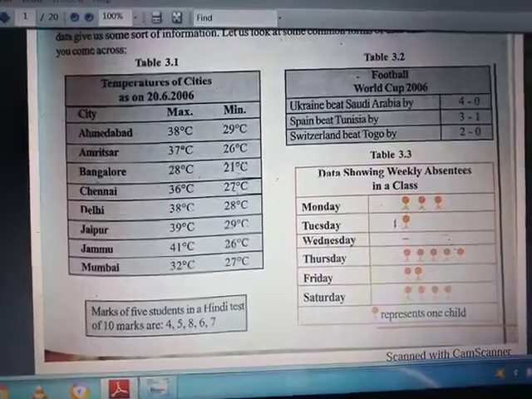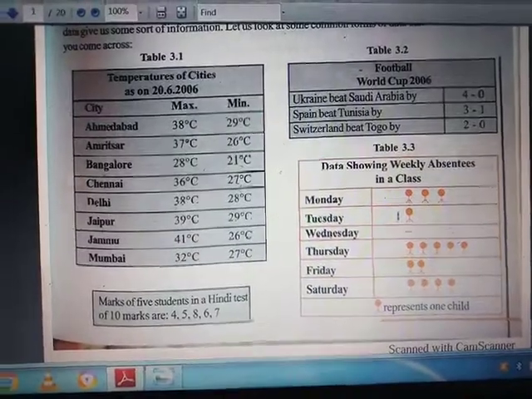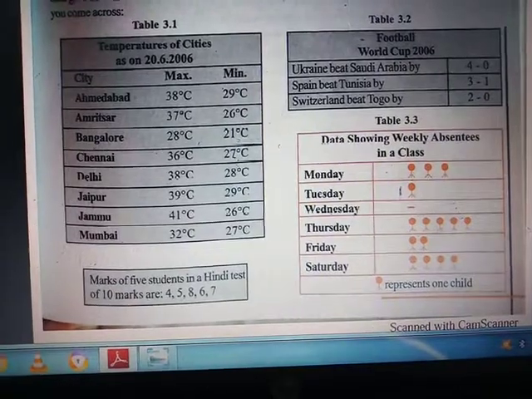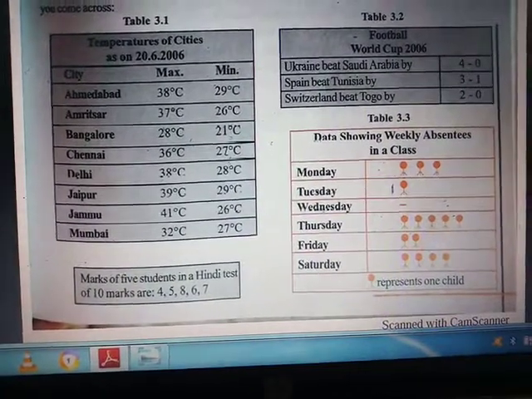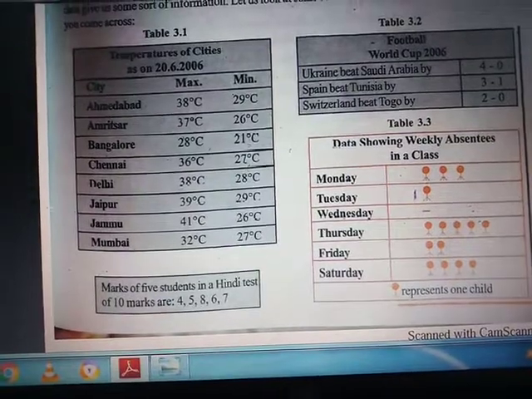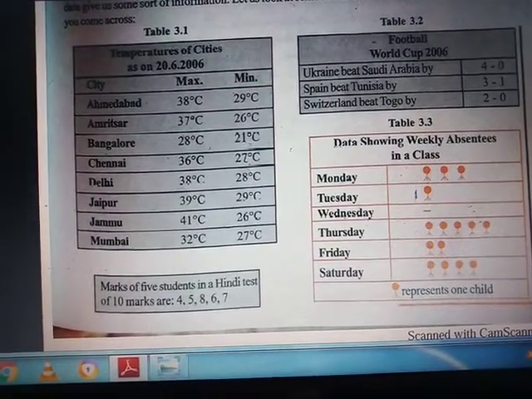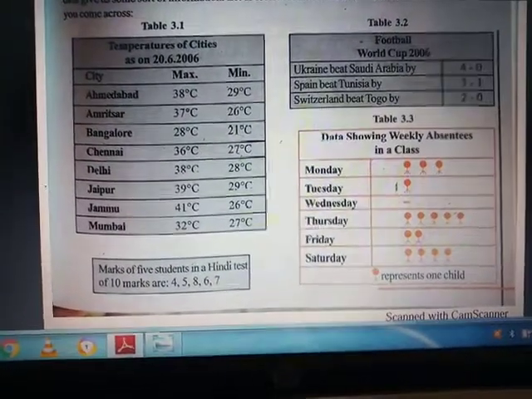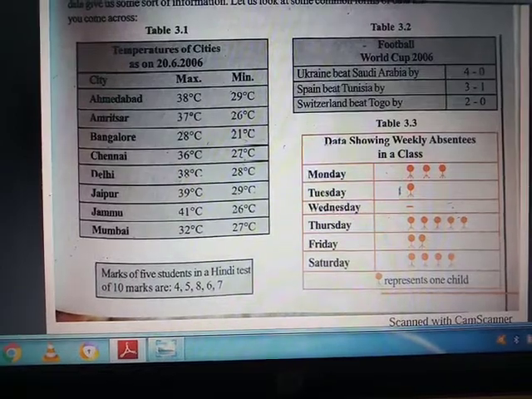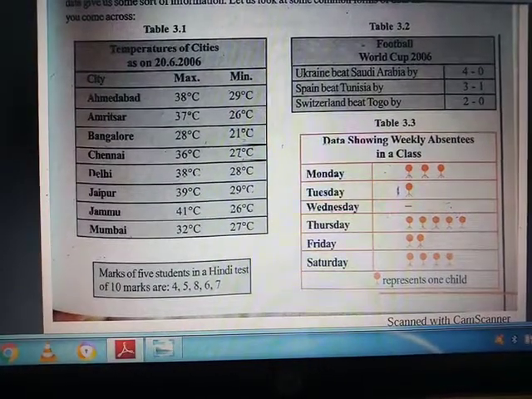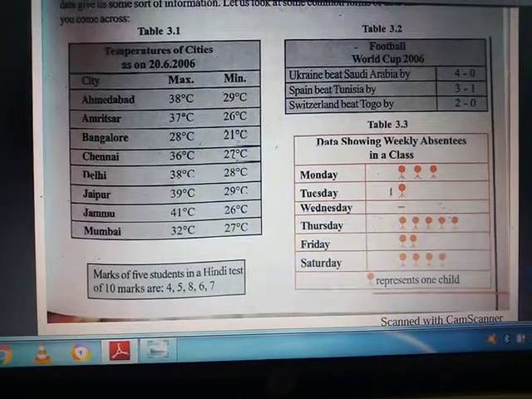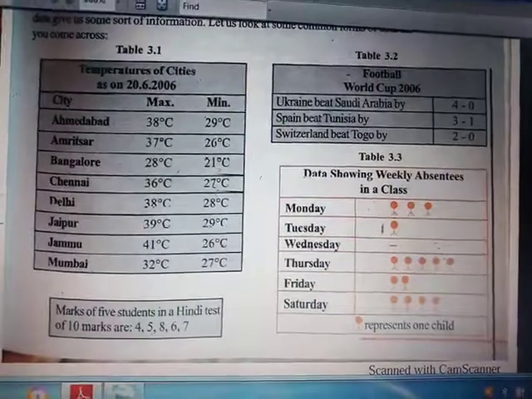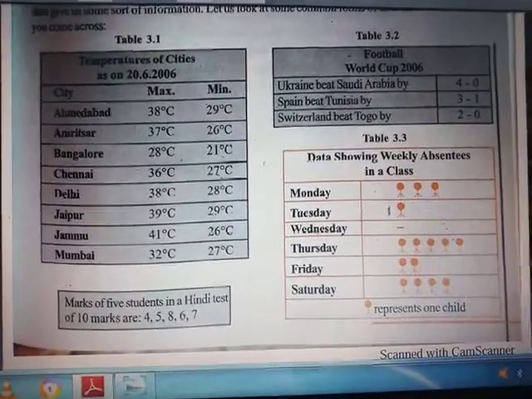You can see that there are 3 tables given here. You can see table 3.1, temperature of cities as on 26 2006. In this table the temperature variation of different cities is given. You can see Ahmedabad, its maximum and minimum temperature is given. Beside that Amritsar, Bangalore, Chennai, Delhi, Jaipur, Jammu, Mumbai. So the temperature of these cities has been given. Basically you can see that the data is present in tabular form.